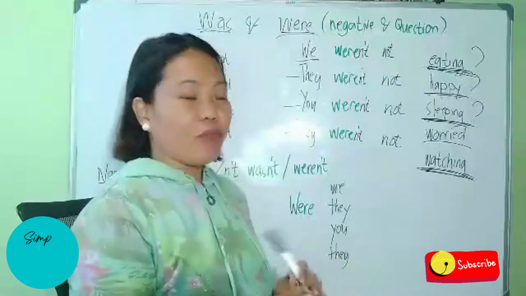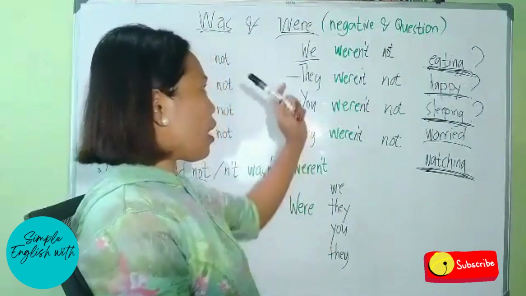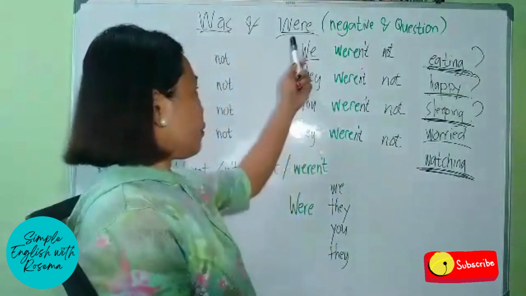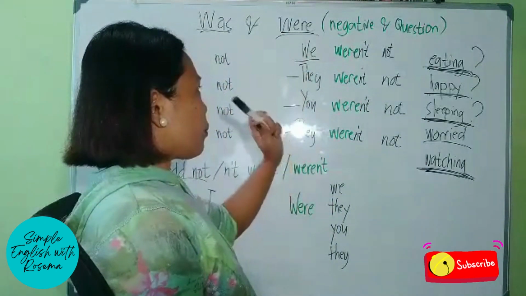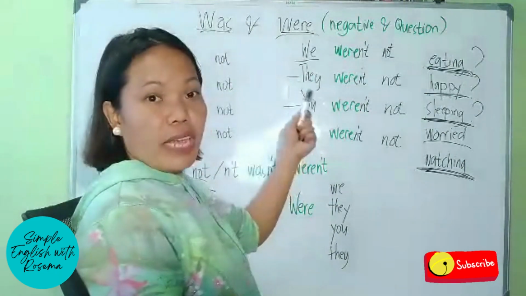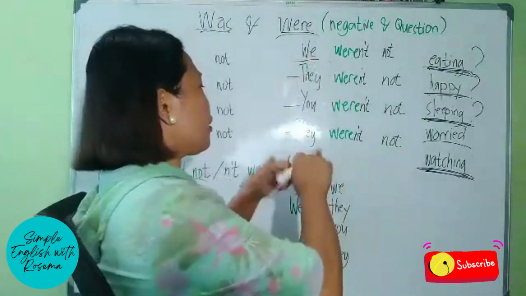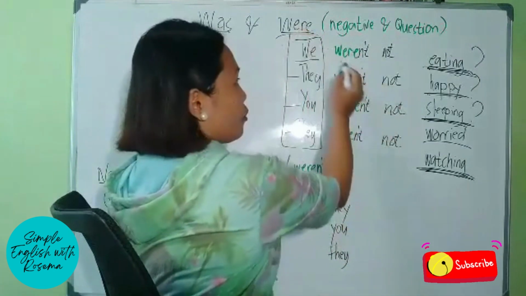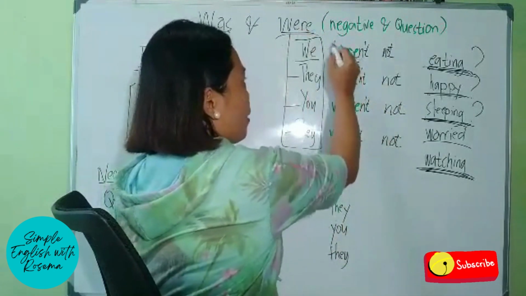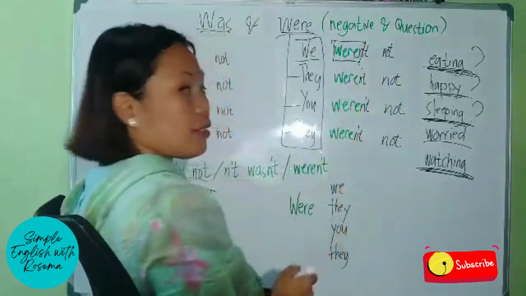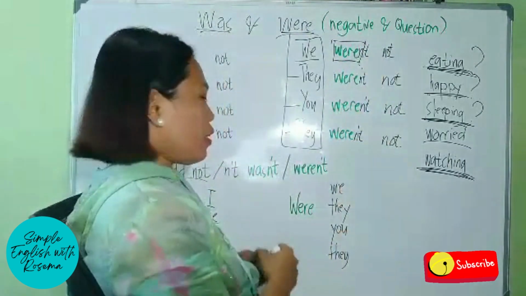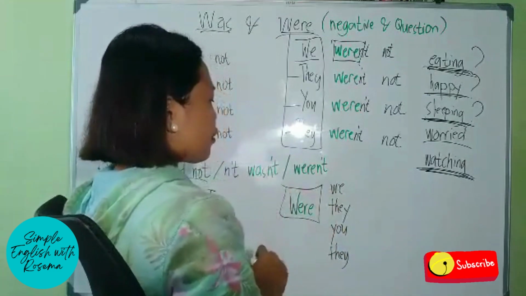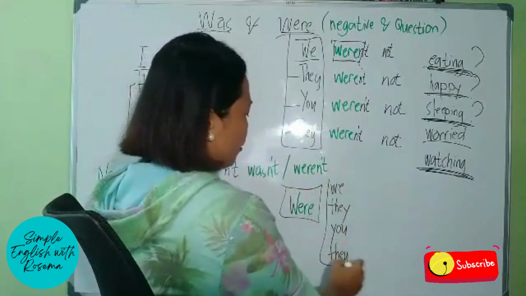Now, for making questions using our past tense be verb were, if our positive and negative sentences started with our pronouns followed by our be verb were, this time for a question again, it will start with our past tense be verb and then be followed by our pronouns.